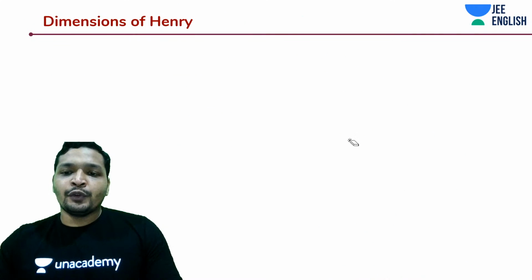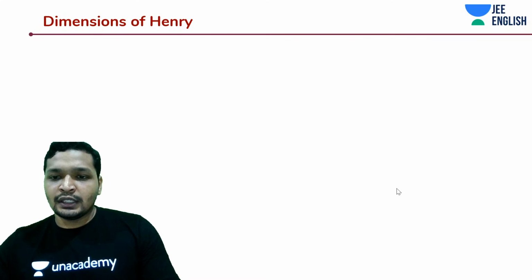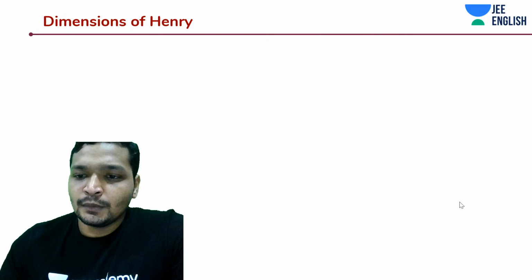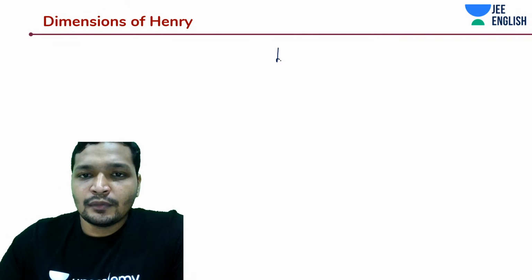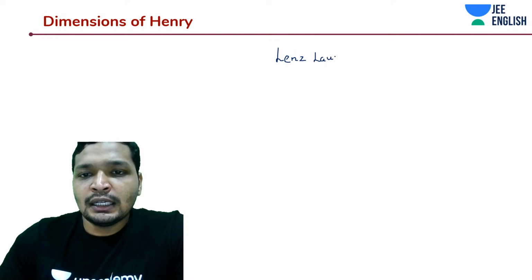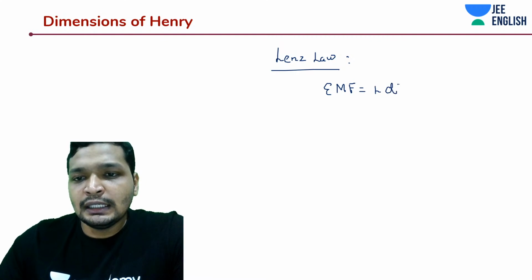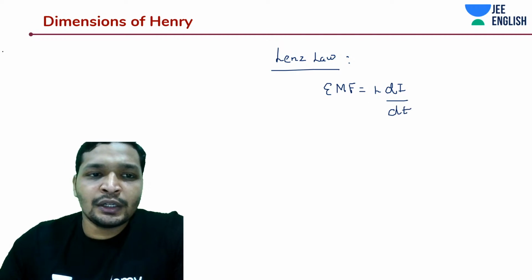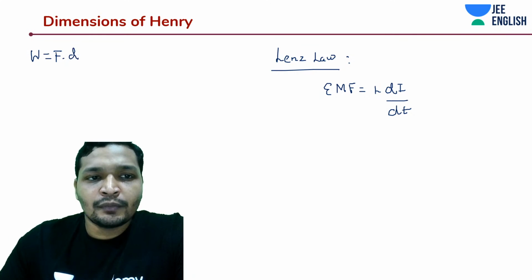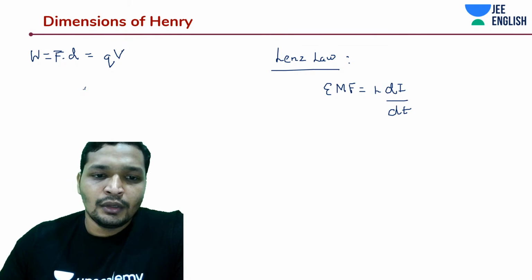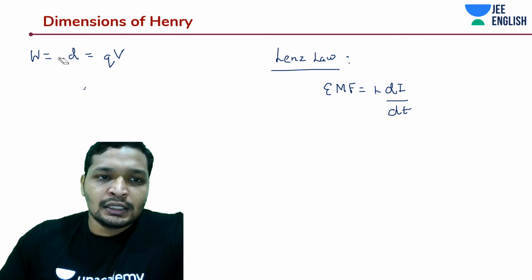So I'll tell you the second way of doing. If you're getting confused around Henry, we can do it in the second way. So one is, you can go through Lenz's law. It says that changing magnetic field produces electric field. This EMF is equal to L into dI by dt. The other one is work done is equal to force into displacement is equal to Q into V. They are the same things. I mean, dimensionally, they are the same things.